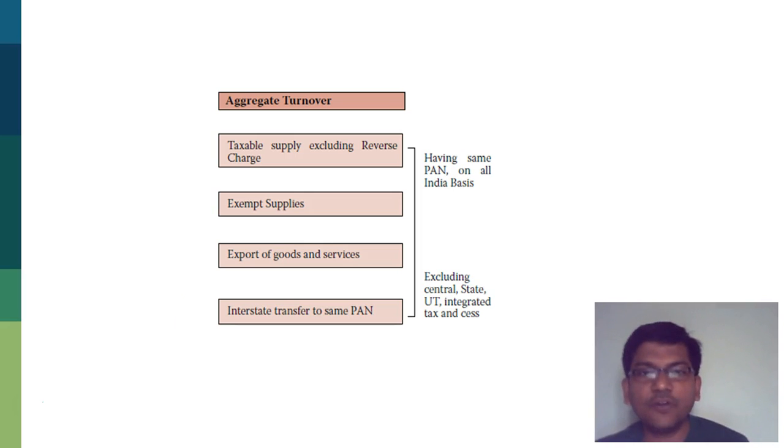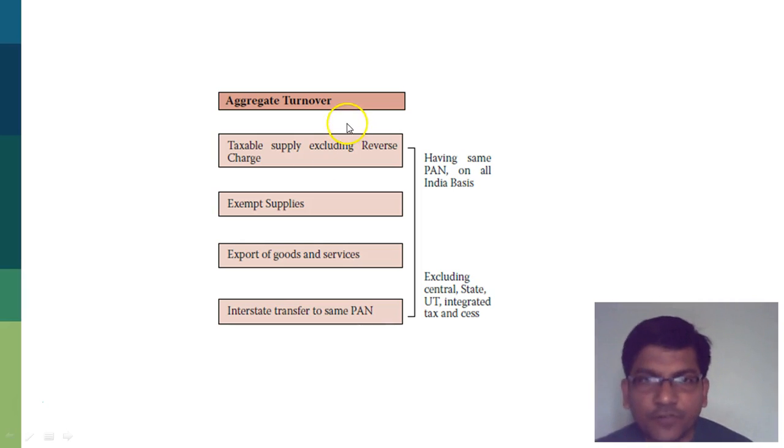In GST, a lot of people have asked me, what is this definition of aggregate turnover? So this includes taxable supply excluding reverse charge, exempt supplies, what you are exporting out of the country, be it goods or services, even interstate transfer to the same PAN. So in case a company is making a lot of transfers, the transfers per se may make it eligible for registration beyond the threshold of 20 lakhs.